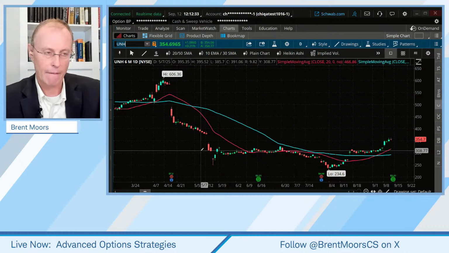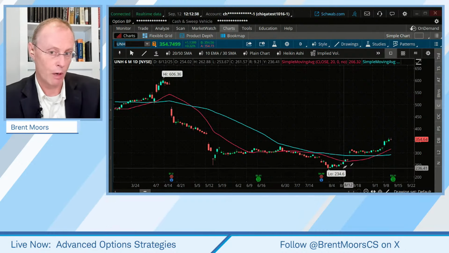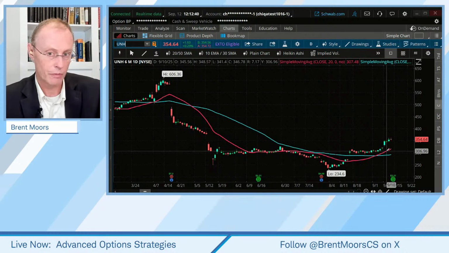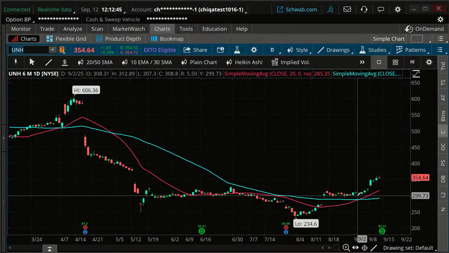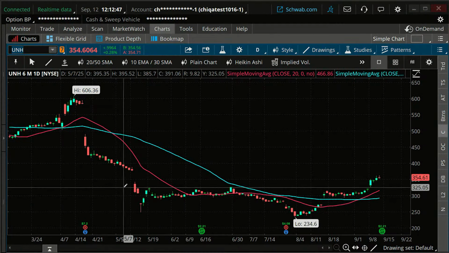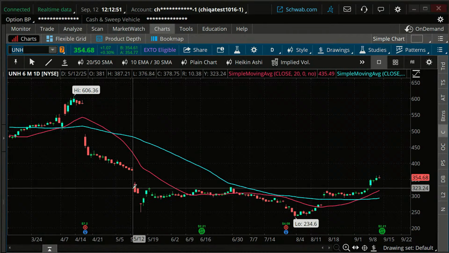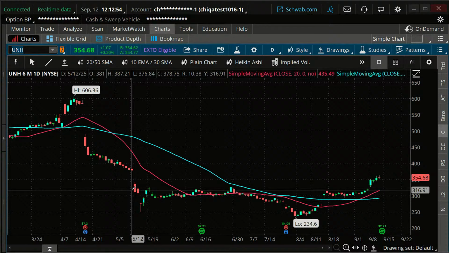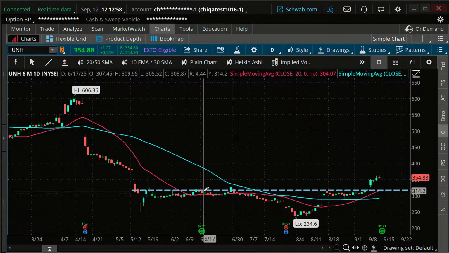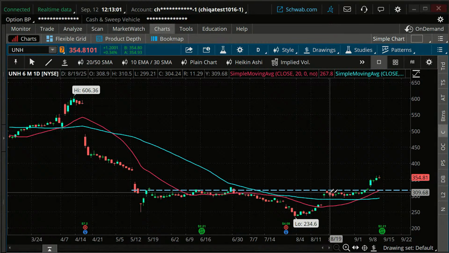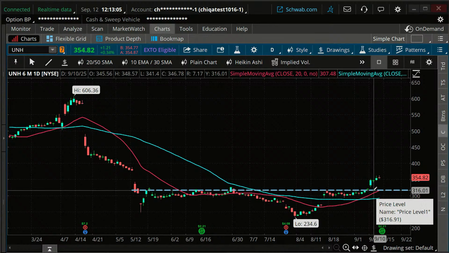What's the trend right now, though? Well, the trend seems to have turned around. I mean, we're above that 20-day moving average. We have higher highs. We have higher lows on this right now. Potential resistance, I would have said, would be in this area. This was probably a pretty significant area for this stock. We bounced off it there and there and there and there, and we broke through that. So that's potential resistance, perhaps a new support level.